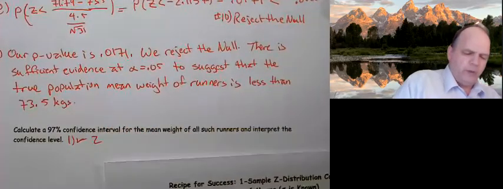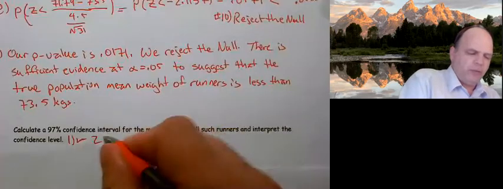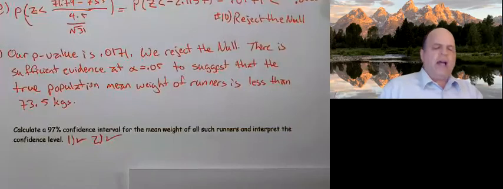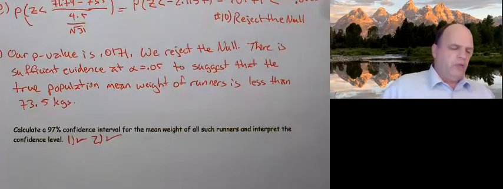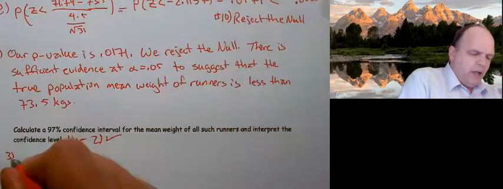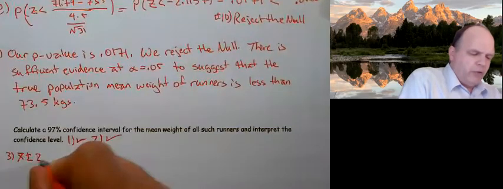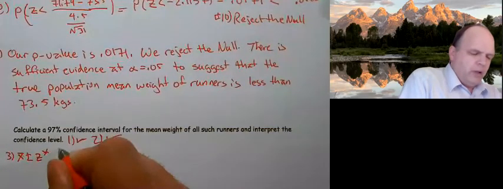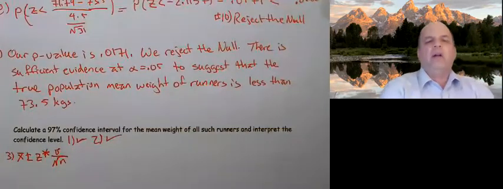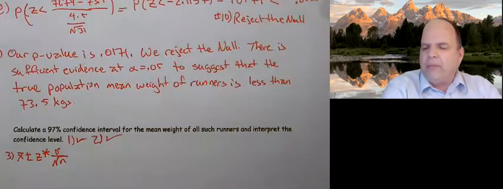We've already done 2, which is write the conditions. So that gets a check. We have not written the formula for the test. So here's our formula. Our formula, which is number 3, is X bar plus or minus Z star, standard deviation of the population, divided by square root of n.